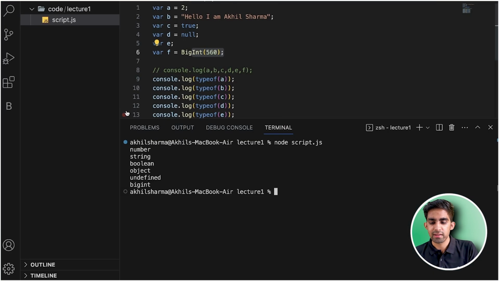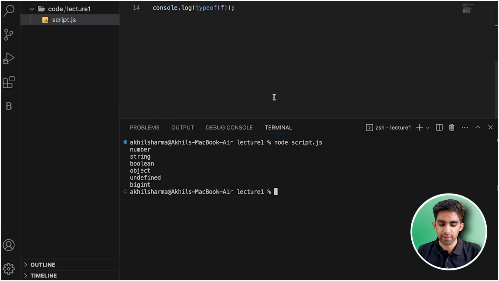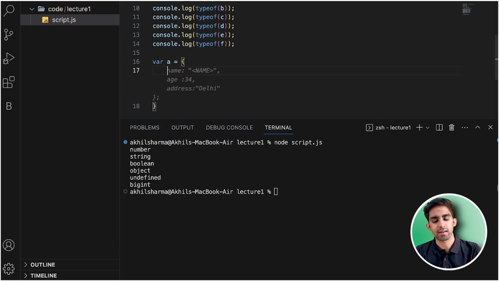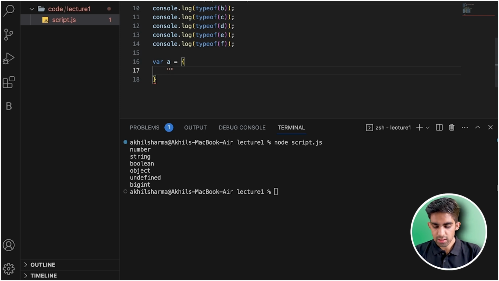So how to create this object, team? It is also going to be very easy. You just need to write var a equal to, open curly brackets, and inside the curly brackets give the key. Let's suppose I'm giving name, and I want to give the name as Akhil Sharma.